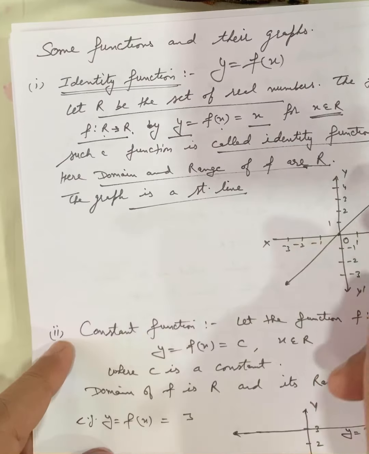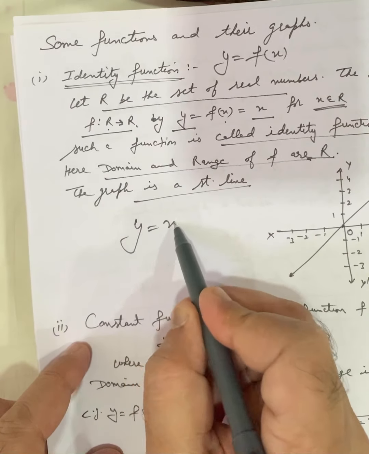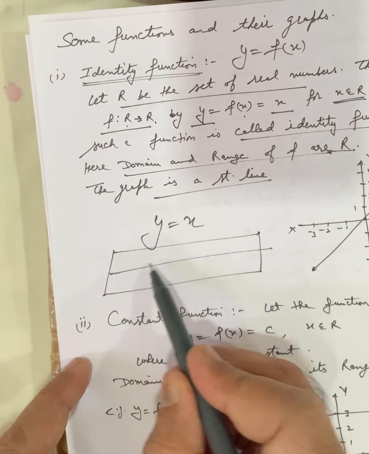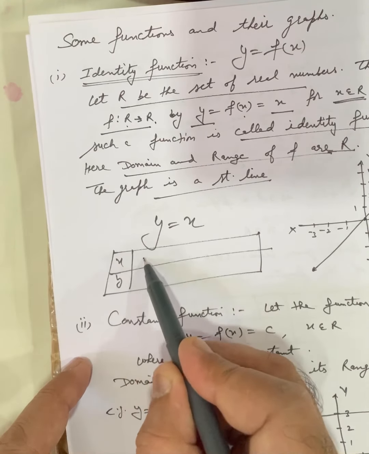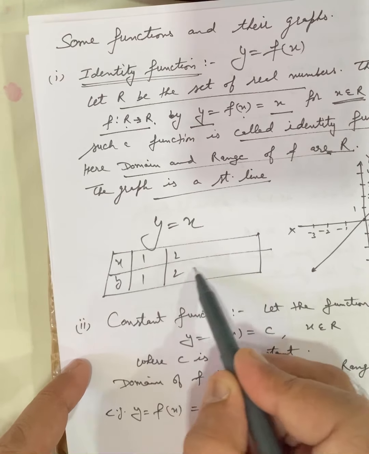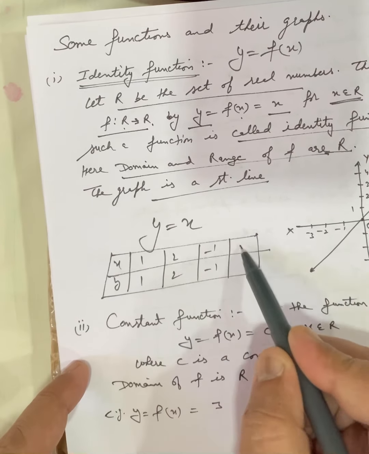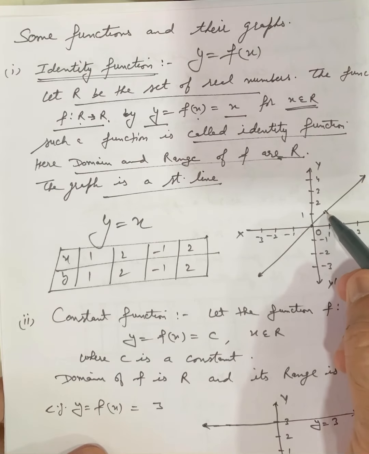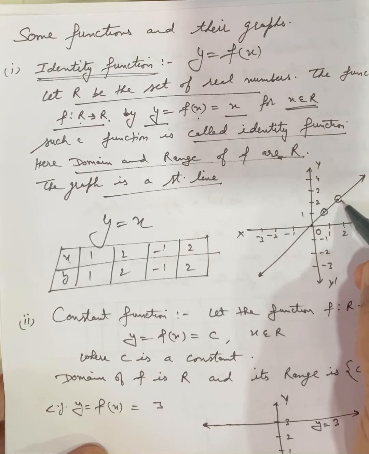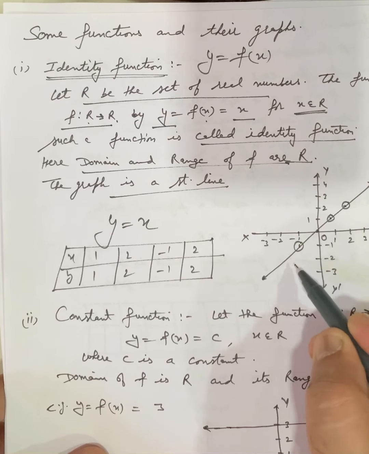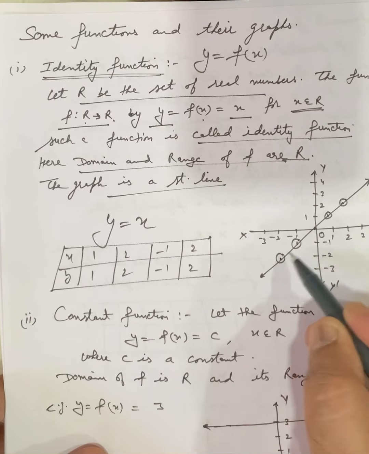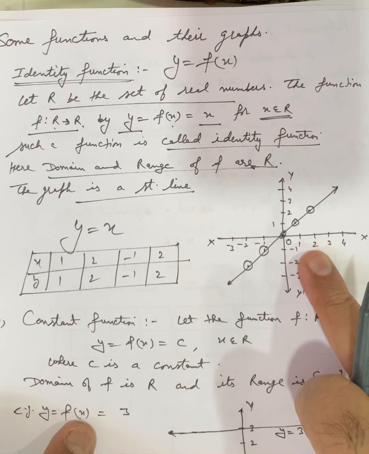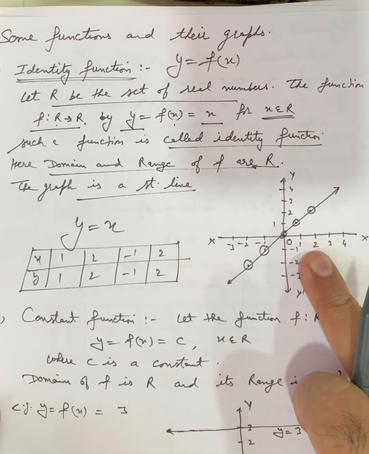So the graph is a straight line. So y is equal to x. When we make the table for this identity function, whatever value of x we take, the same will come for y. If we take 2, 2 will come. If we take -1, -1 will come. So when we plot the graph, 1 at 1, 2 at 2, -1 at -1, -2 at -2, 0 at 0. So we always get a straight line passing through the origin. That is the identity function.